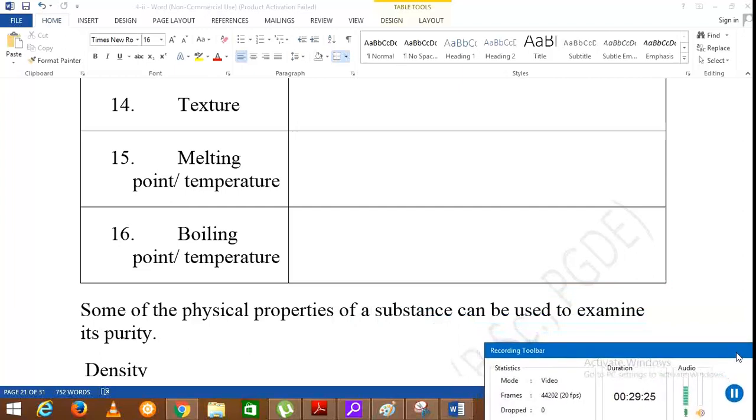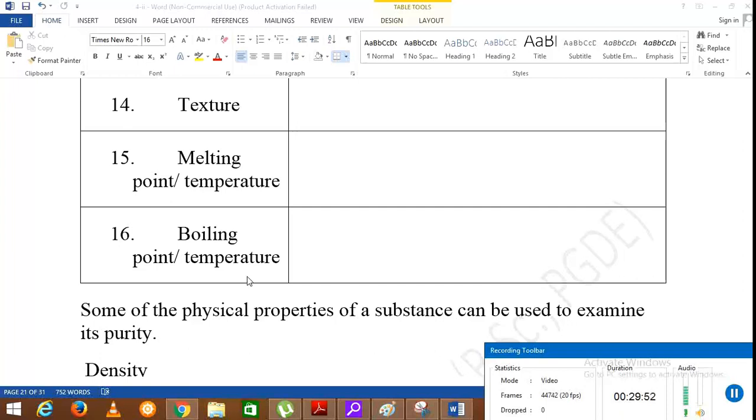Then we can take some of the physical properties of a substance to examine its purity. For example, we'll take the last physical property that we have discussed, that is the boiling temperature. If water is mixed with other impurities, the boiling temperature of water will be changed.